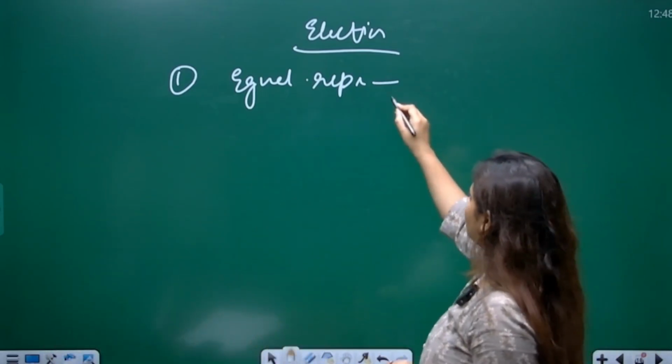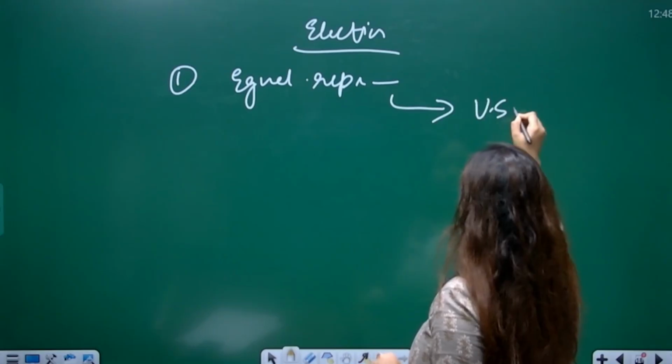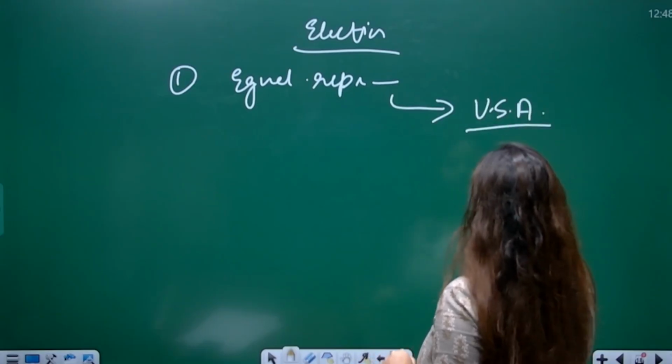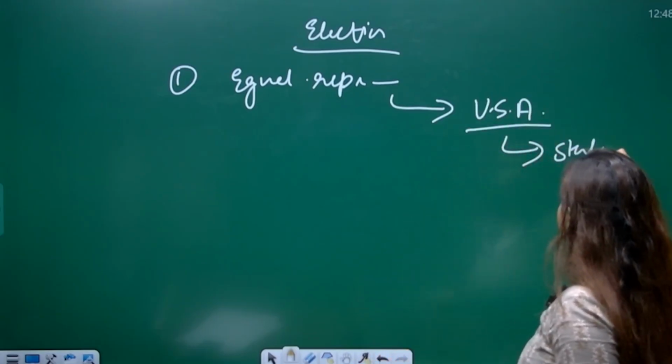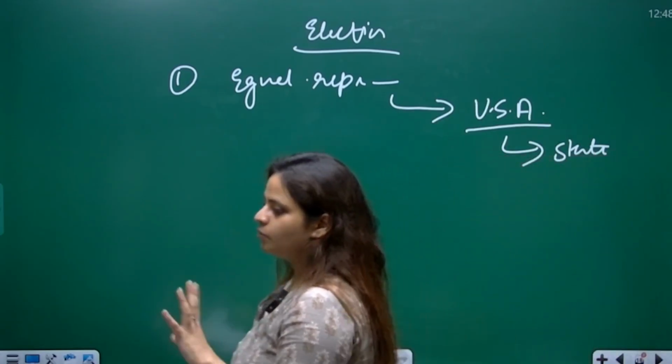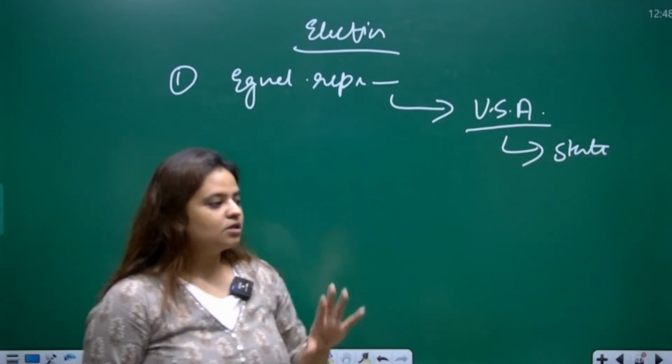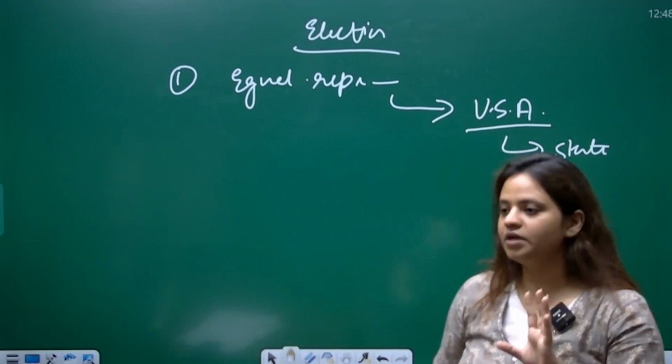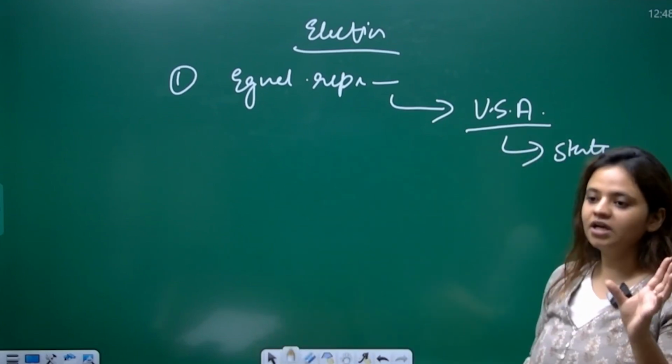This criterion is followed in the USA system. In the USA, every state has equal representation, which means that every state appoints the same number of persons to be representatives for the entire state.